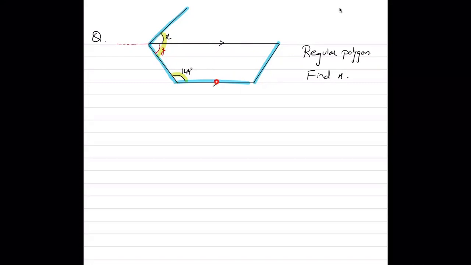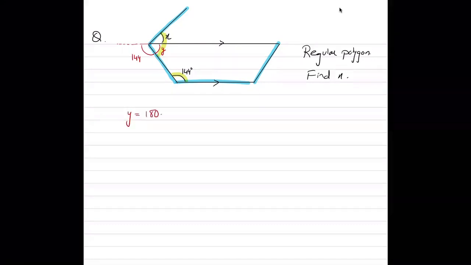So if this angle is 144, what is going to be this angle? 144. So what is angle y? 180 minus 144 is 36.